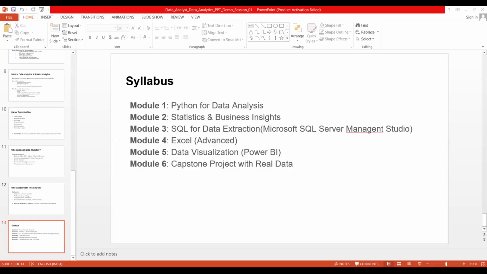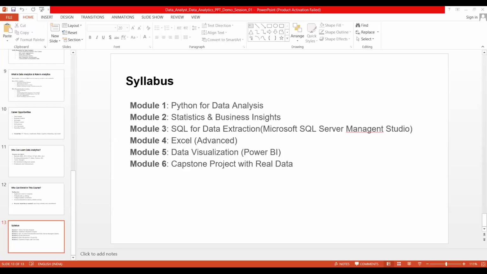And then we are going to learn aggregate functions like count, sum, average, min, max. And then also subqueries: nested queries, single row or multiple rows. And then we are going to learn SQL joins. What is inner join, left join, right join, full outer join, self join, cross join? We are going to learn in SQL joins. And this is how we are going to complete SQL.